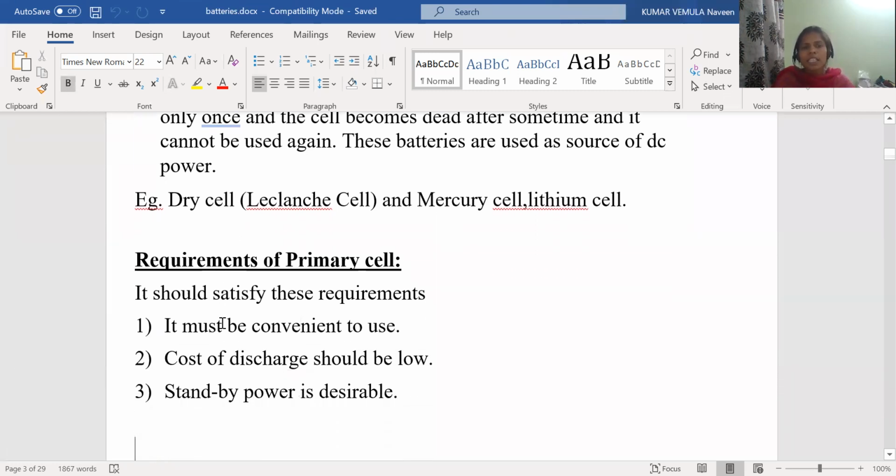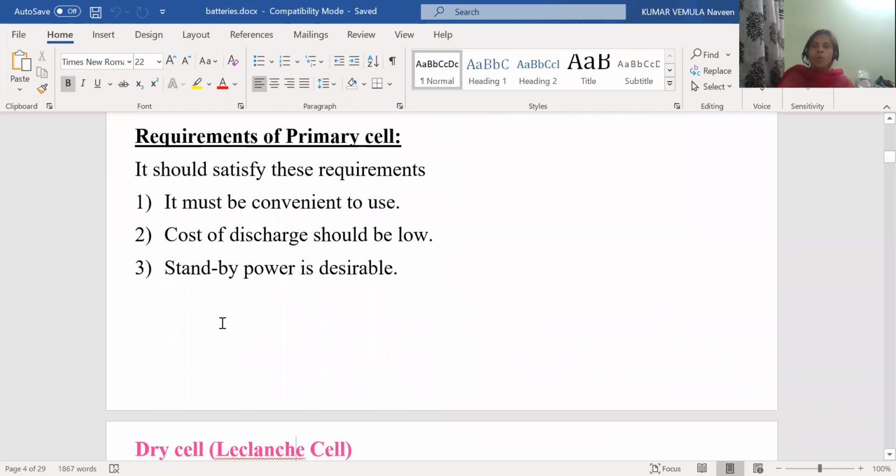But before that, let us see what the requirements of the primary cell are. What are the basic requirements of primary batteries, non-rechargeable batteries? It should satisfy these requirements. It must be convenient to use. Yes, it must be very convenient to use. Cost of discharge should be low, because the lifespan is very short, so we can't invest much in primary batteries. So the cost of discharge should be low, and standby power is desirable. Yes, these are the basic requirements for primary batteries.